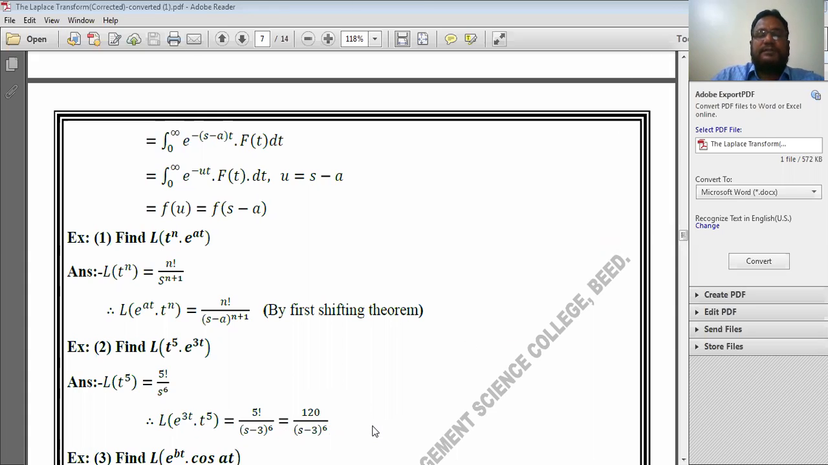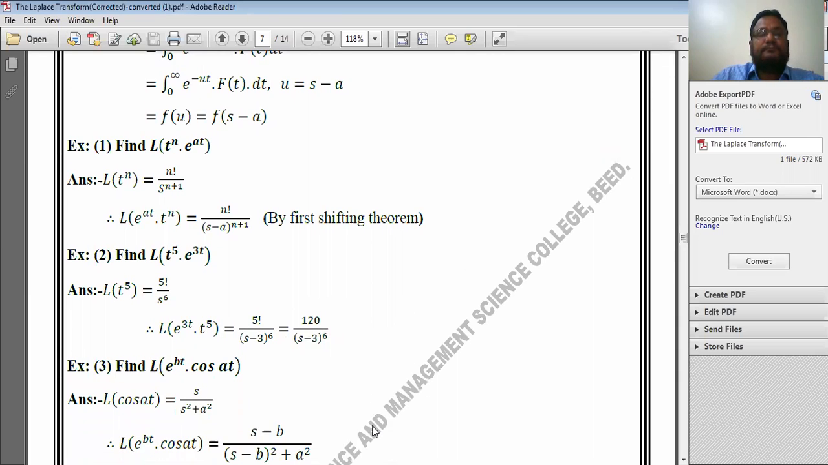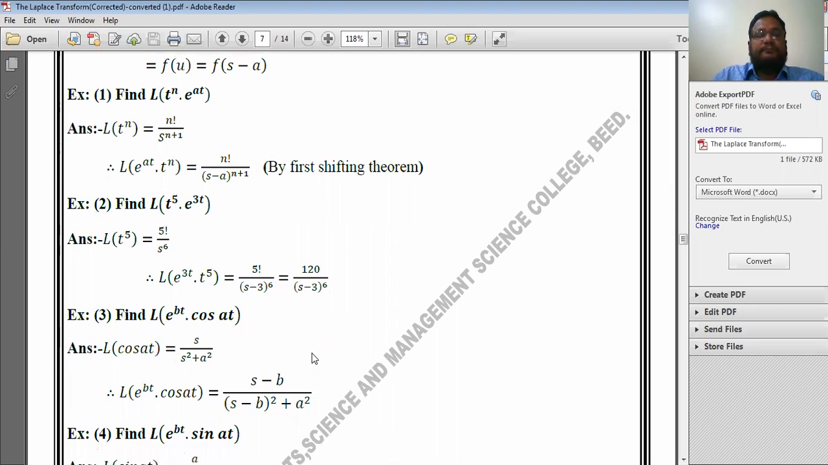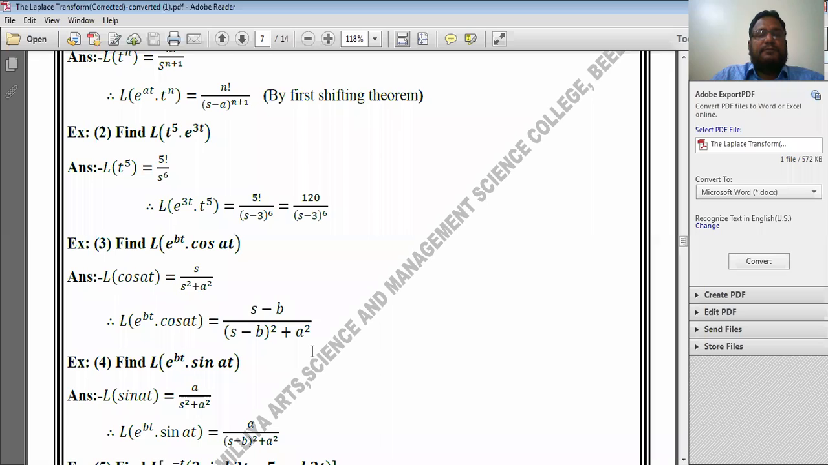Now see the next example. Now see example number 3. I will just discuss example number 3 and 4. In example number 3, it is required to find Laplace transform of e to the power bt into cos of at. Here you have to find the Laplace transform of cos of at. First you find the Laplace transform of this cos of at.